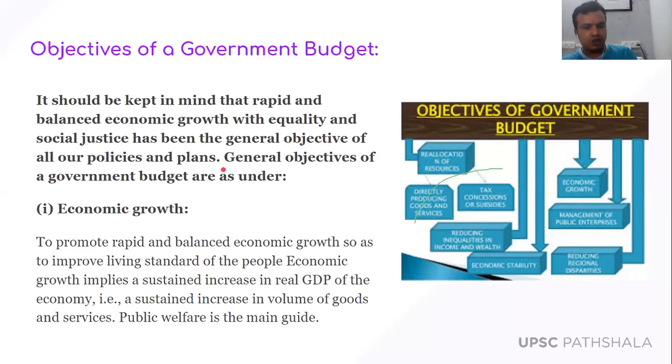So the general objectives of the government budgets are as under. First is economic growth. As we know, economic growth means what? GDP of the country. And the government budget makes a plan of how the GDP of the country can be increased. To increase the GDP, we know that there shall be an optimum utilization of the resources, that is the human resources, then capital resources and material resources, right?